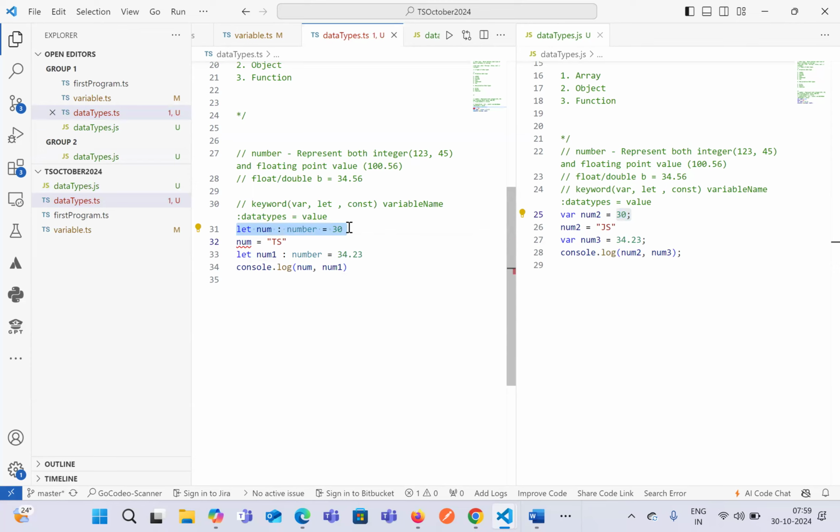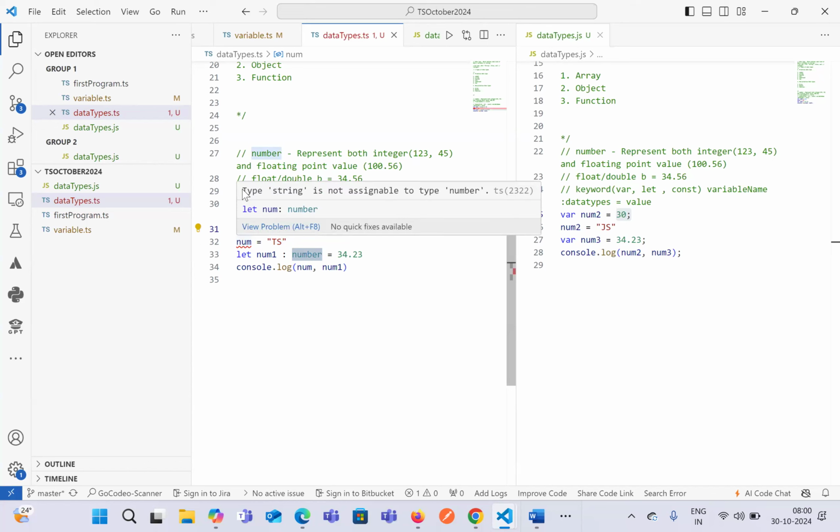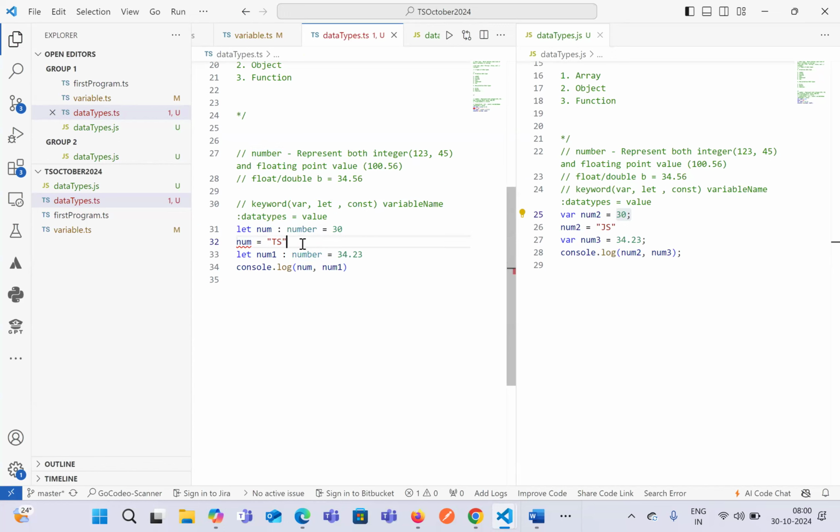At the time of declaration, it checks what kind of data type it is storing, and after that, it also checks later on whenever we try to store any value which is different from the original data type. At that point of time, it will throw us an error saying that type string is not assignable to type number. This is the benefit we have in TypeScript over JavaScript. Apart from that, everything is similar.